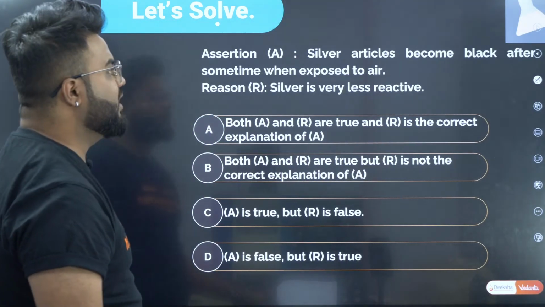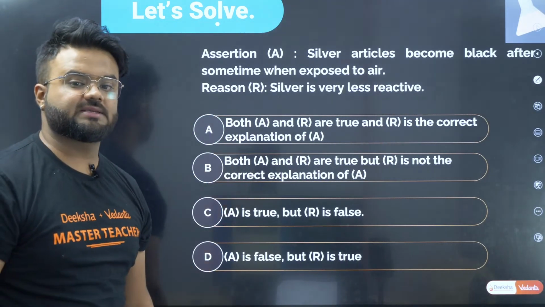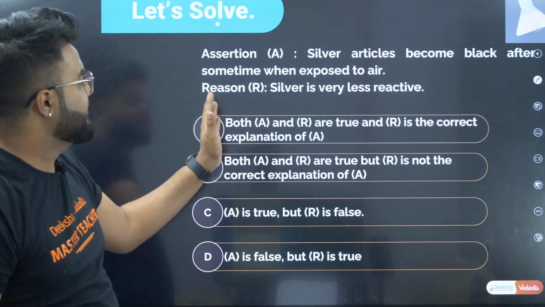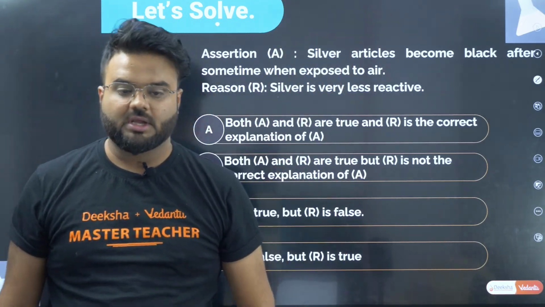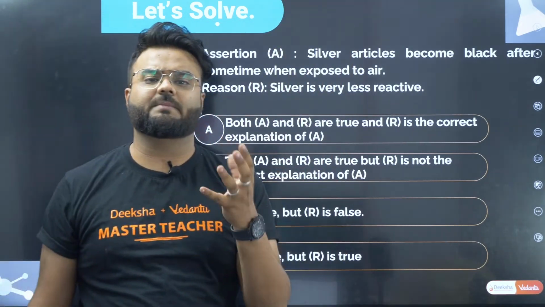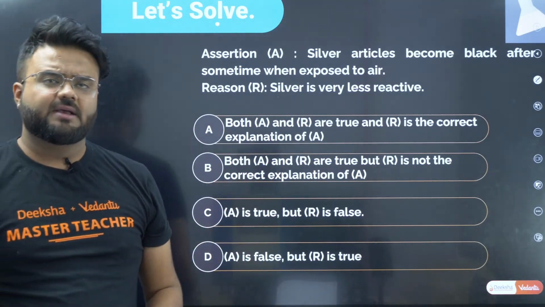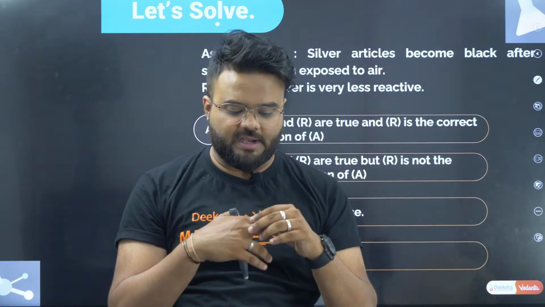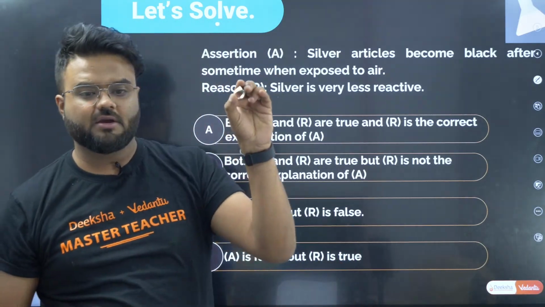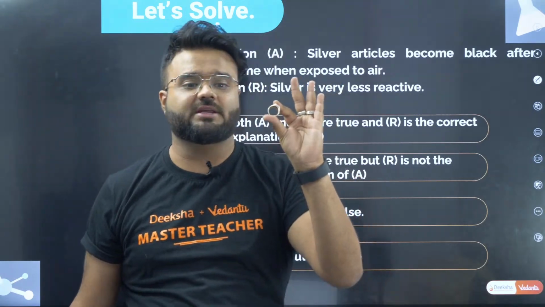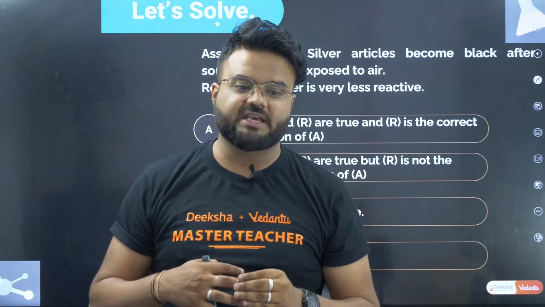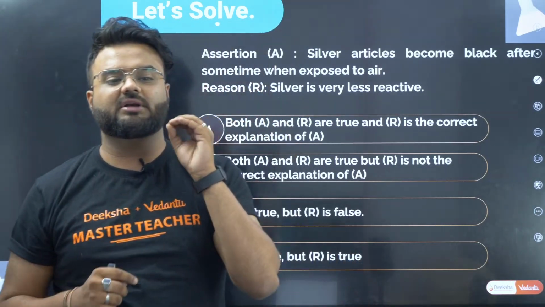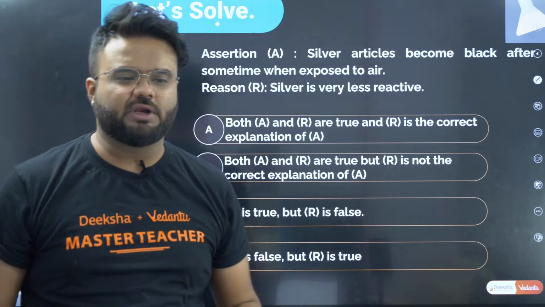Now, silver articles. Next question. Silver articles become black after some time when exposed to air. Now they are telling silver articles become black when exposed to the air. So you see, even I am wearing some silver ornaments here. After some days, what happened? When I took this ring, it was very, very shiny. After some days, when it was exposed to the air, it started becoming a little tarnished, a little black. So yes.